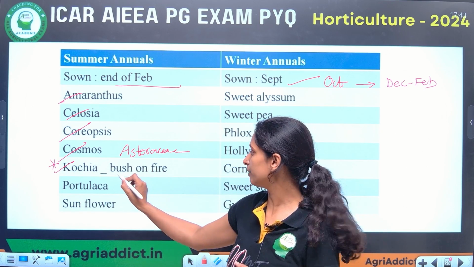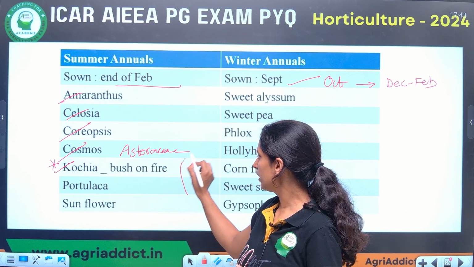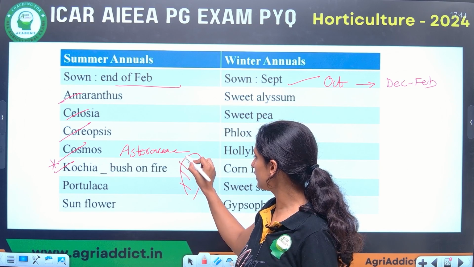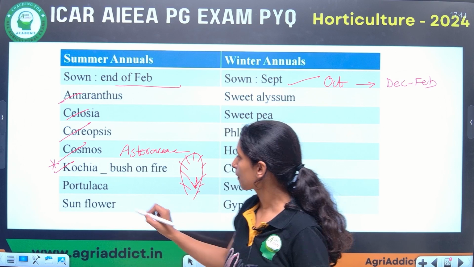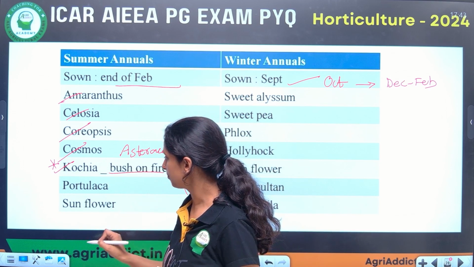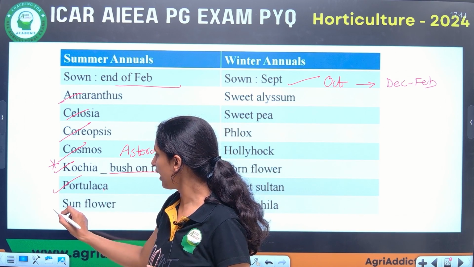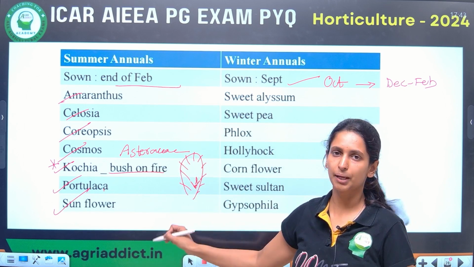Foliage annual means no flower comes out, there are no flowers; it will just have a columnar structure with a beautiful fern-like leaf, fern-like structure. So it is called bush on fire. Another is Portulaca and sunflower. These are all summer annuals.